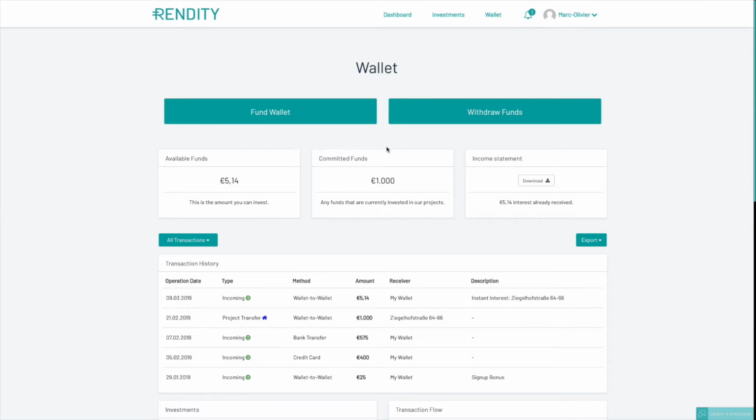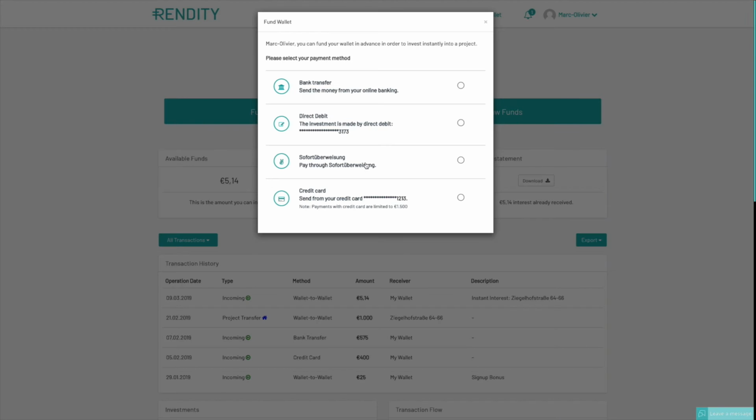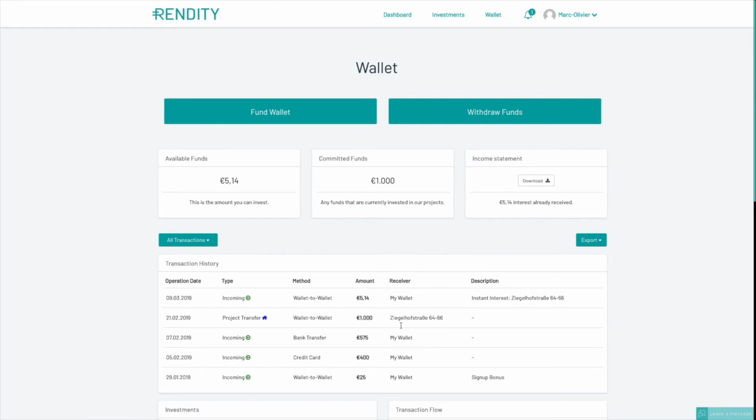I just want to show you how to actually fund the wallet. So once you open an account, you have many different information here. What I used for this review to invest in my first deal is to invest by credit card. So it was very easy. It basically allowed me to invest directly. You also have other options that are typical for peer-to-peer lending and crowdfunding platforms, which are bank transfer and direct debit, and this I think is reserved to German or Austrian residents. I'm not sure about that, but as usual, it was very easy to just add funds to the wallet. Then I was able to invest.